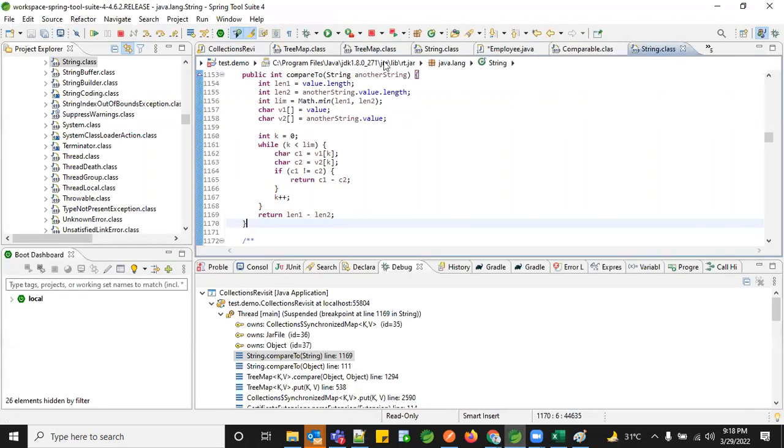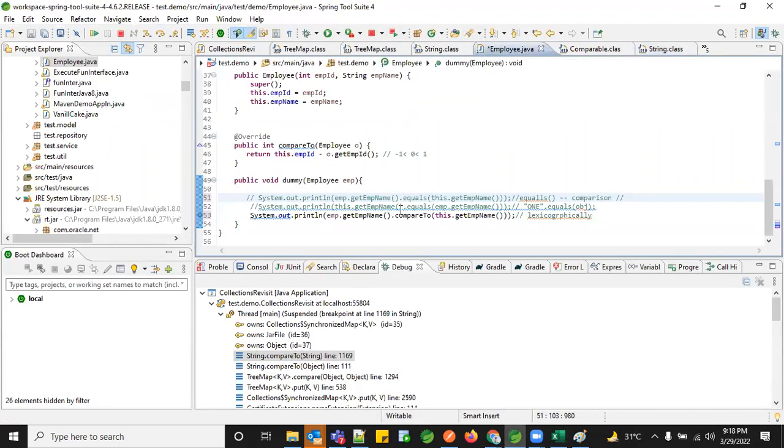Whenever you follow this particular logic, ensure that your non-null object is always before the equals method, so that you never end up with a null pointer exception. If you are not sure what this object would be, and it's a runtime object, put it in front of your equals call, because you're working on this object. Right now emp has some data and I'm okay to perform equals, so I'm not ending up with a null pointer exception. But if this object itself is null, I will not be able to perform the equals operation. I end up with a null pointer exception.